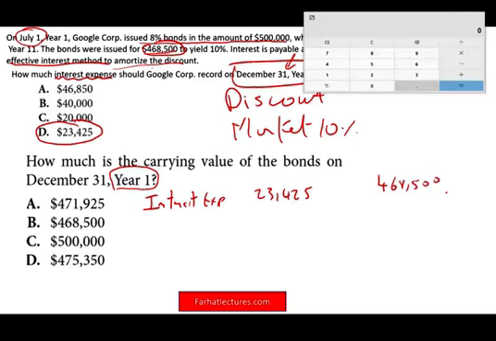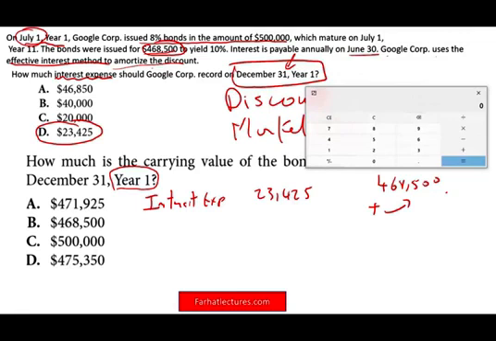Then what's going to happen as we amortize the discount, we add the amortized discount to the bond. So the question is, how much discount did you amortize from July 1st till December 31st?